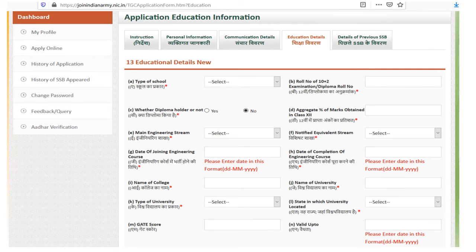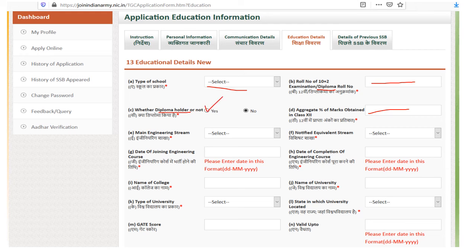The next one is educational qualification. This is the most important step in this application. Your education qualification, your type of school, then roll number of +2 examination or diploma roll number. If you did not do any +2 qualification, then you are a diploma graduate. After that, you entered the engineering degree, so you can give the diploma roll number and aggregate of marks in +2 or diploma. Then whether you are a diploma holder or not.